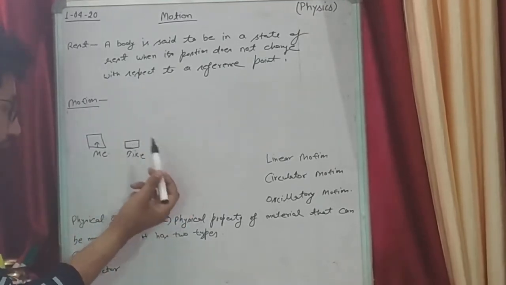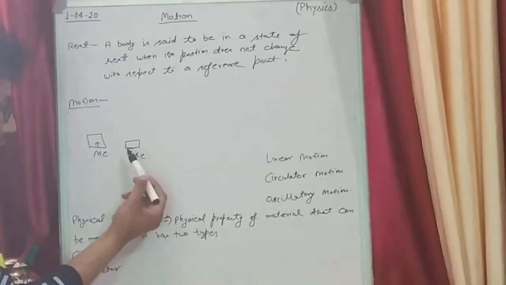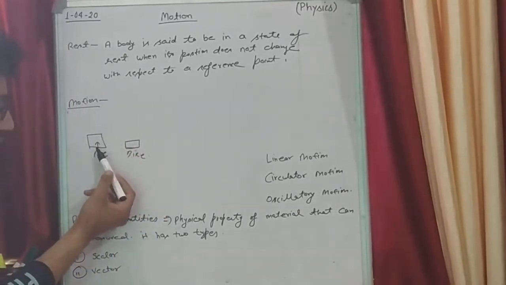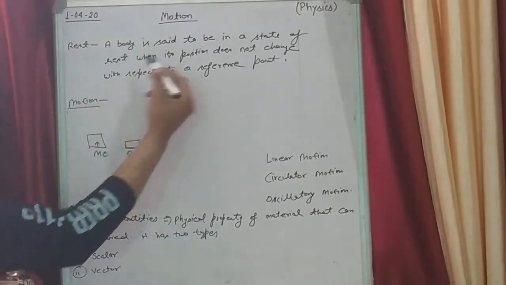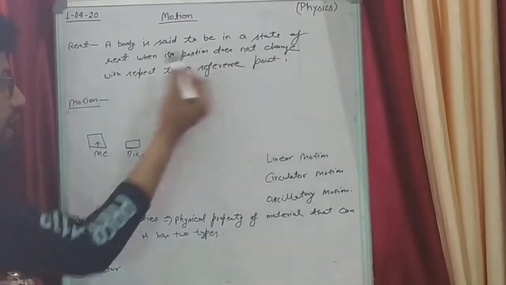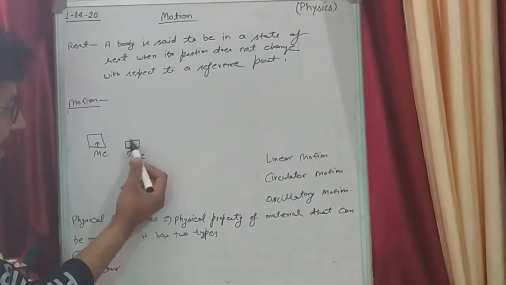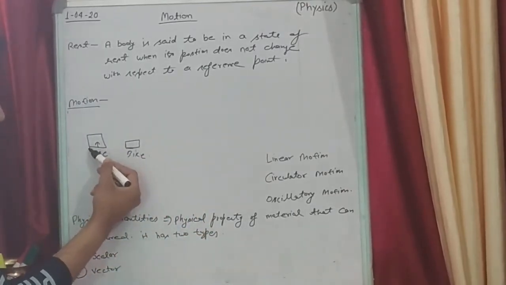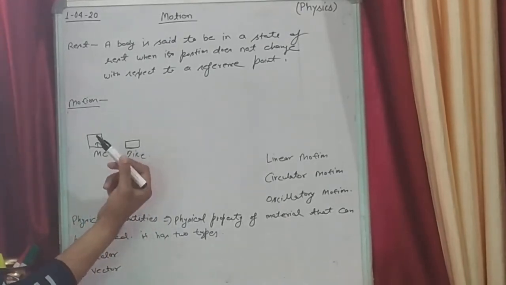It means that I will say that this bike is in rest condition. This bike is an object, and this is a reference point. So, what is rest? A body is said to be in a state of rest when its position does not change. Because in this example, the position of the bike is not changing with respect to me, with respect to a reference point. Then we can say that the bike is in rest condition.